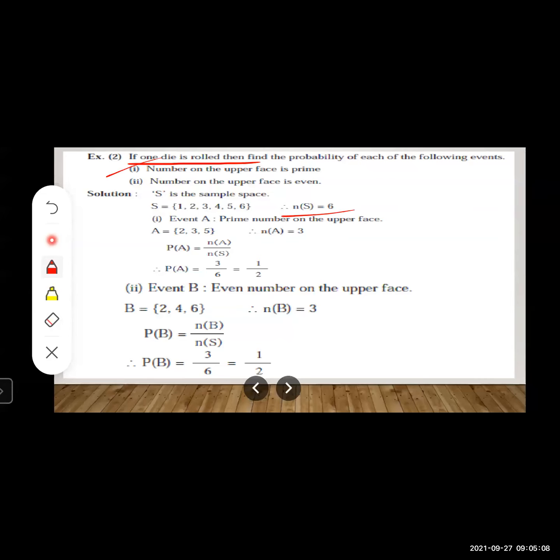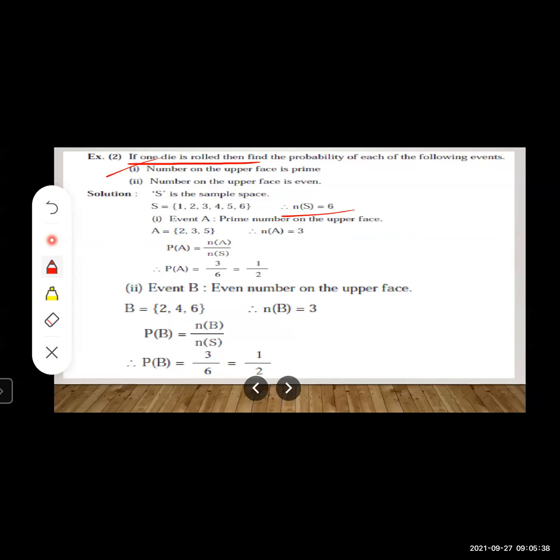What is the first condition? Number on the upper face is prime. Now in the last lecture also we have discussed what is a prime number. Prime number means a number which has two factors. Which are the two factors? Number 1 and that number itself. For example, if I take the example of number 2, number 2 has two factors, number 1 and that number itself, means number 2. So in all, a prime number has two factors, number 1 and that number itself.